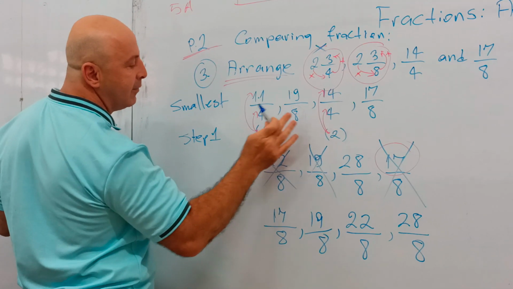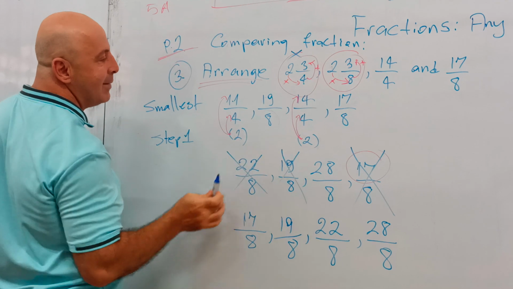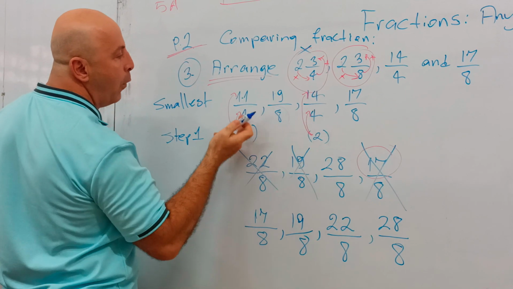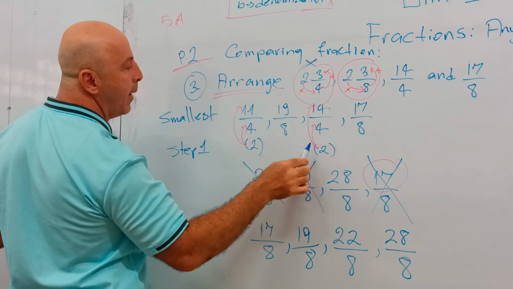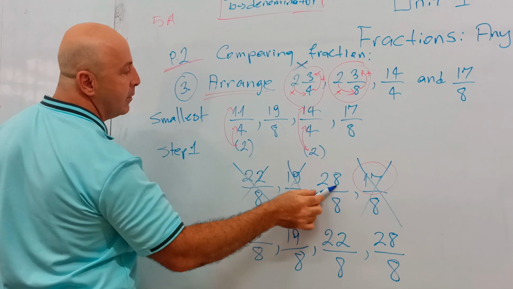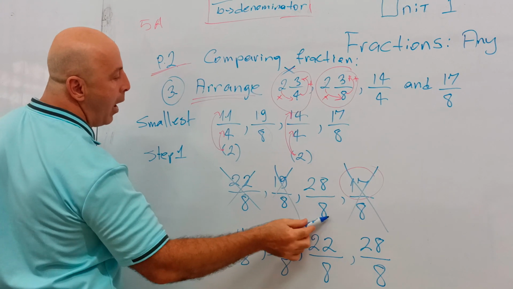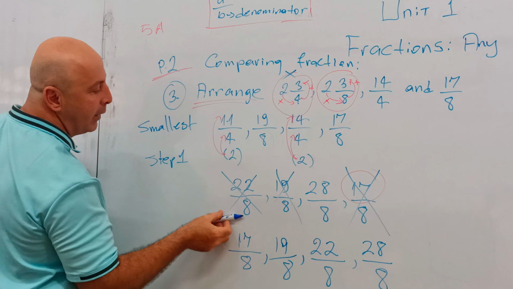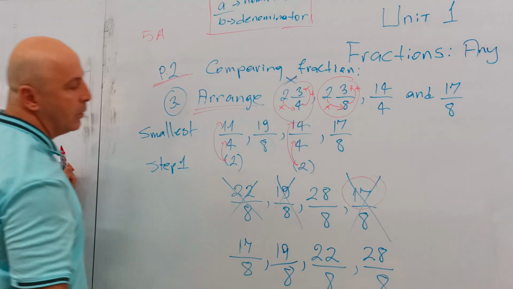So I don't touch this one because this one already has the denominator 8. I only change the 4s. Second one is here. I do the same steps. 2 times 14 is 28. 2 times 4 is 8. Now I have all denominators saying 8, 8, 8, 8.